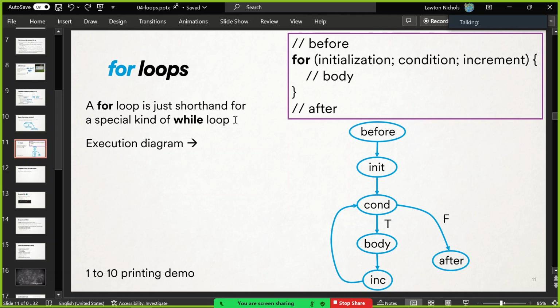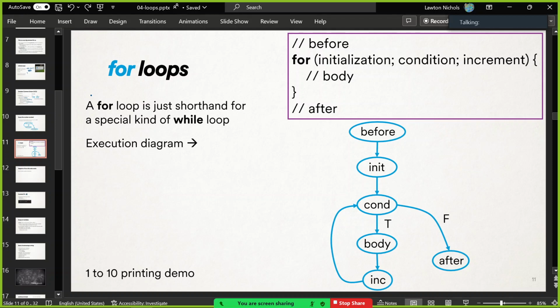Any for loop corresponds to a while loop. A while loop is more general. A for loop is just a special kind of way of looping. You can do the same thing with a while loop, though. A for loop gives you no extra power. It just makes some things slightly cleaner looking, I guess.